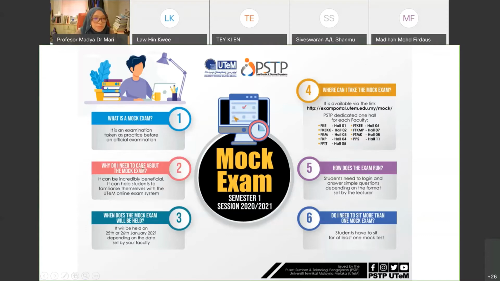Why do I need to care about the mock exam? You may ask, this is not the portal exam. But again, it will be beneficial. It can help students familiarize themselves with the UTEM online exam system. ULET is different, as I mentioned. The layout is different, and the portal exam layout is different.